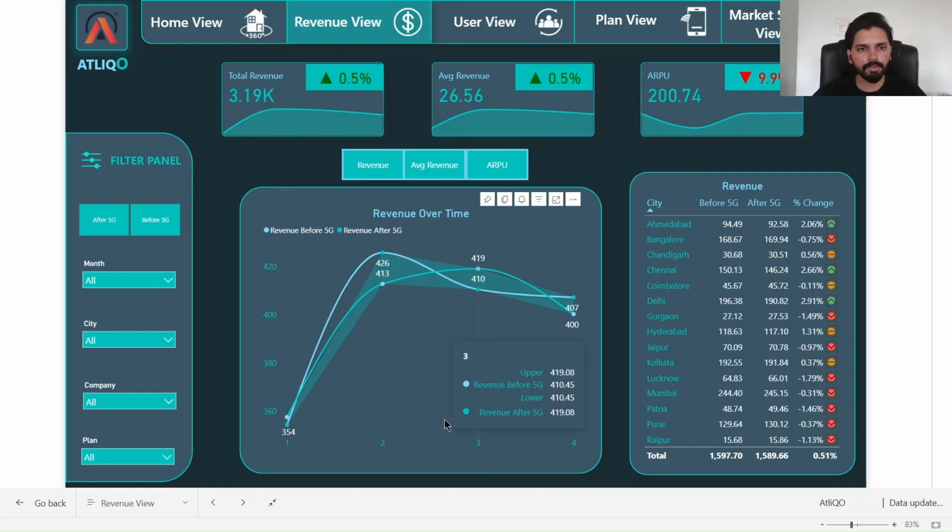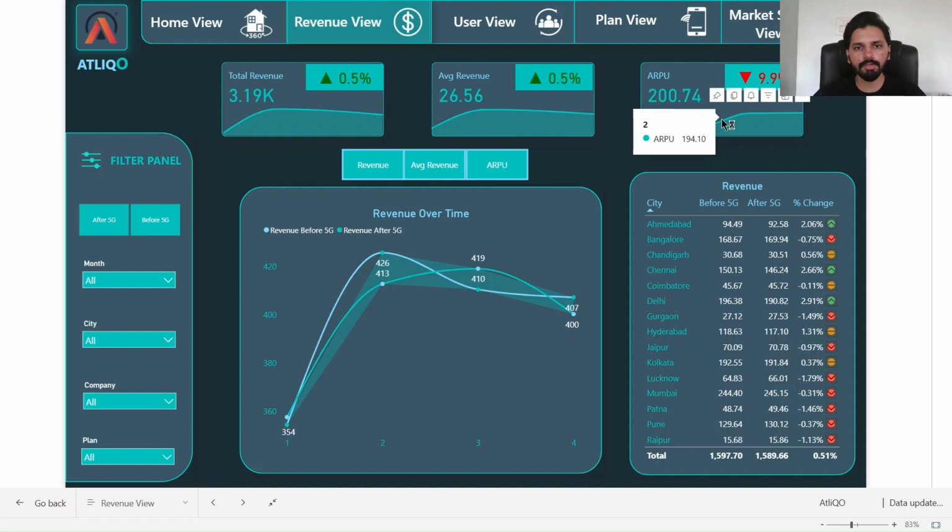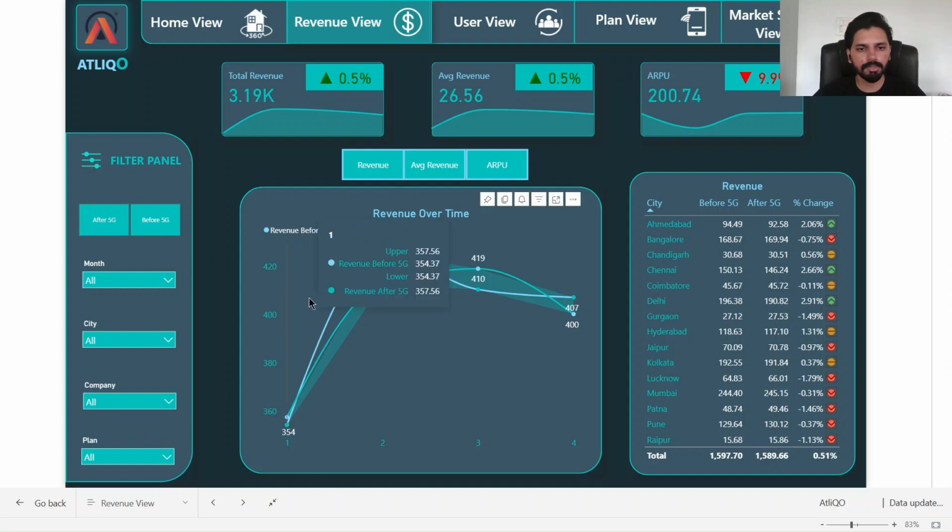So this is the revenue view, and here on the top we have some key KPIs for total revenue, average revenue per user, and their increase or decrease percentage. On the left hand side, we have a filter panel to filter before and after 5G, and filtering based on city, company, and plan. The company filter is for market share purposes, and for plan, AtliQO has different plans for its customers. We can filter based on those plans.